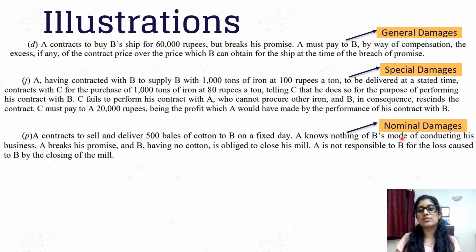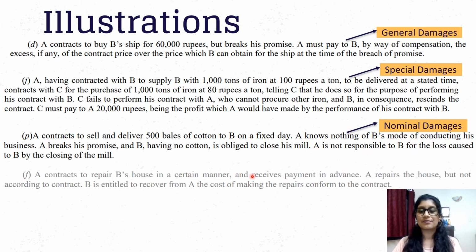So this is what is known as nominal damages. There doesn't seem to be any general damages because there's no particular sale that B is losing out on. A and B had no idea of anything extra, so there's no special damages. So in this case, B is only going to get nominal damages.